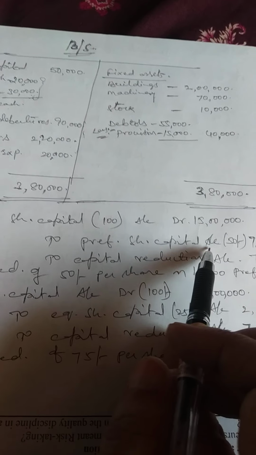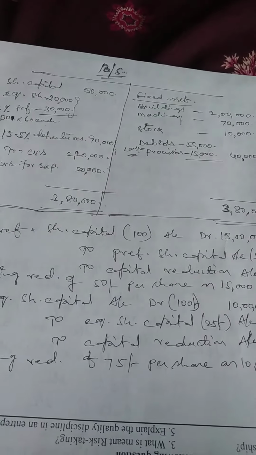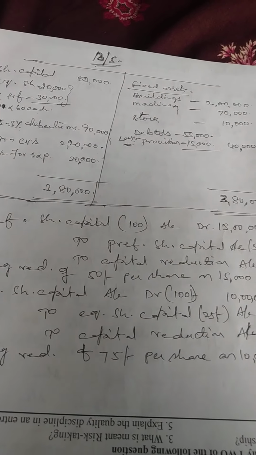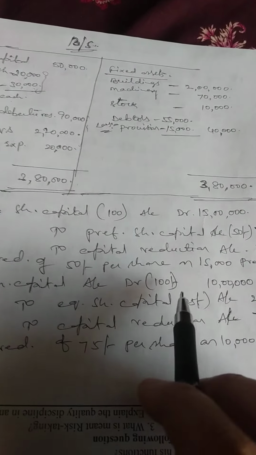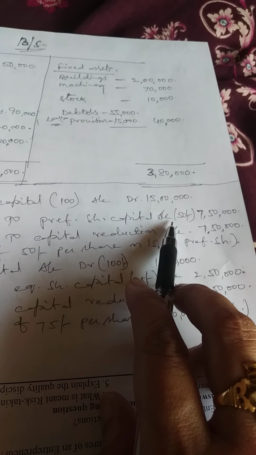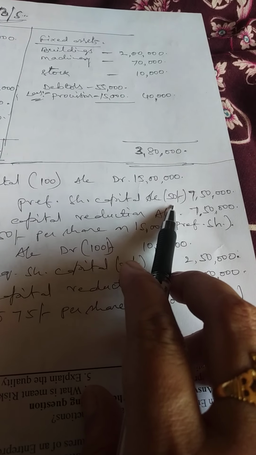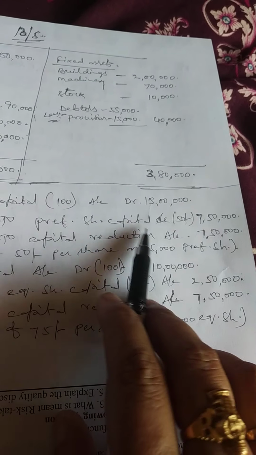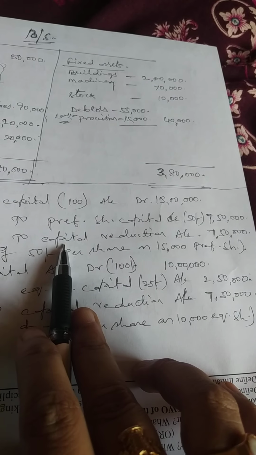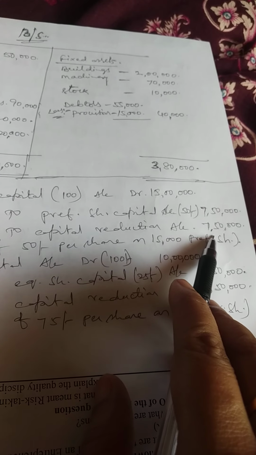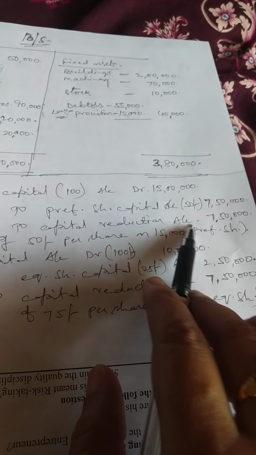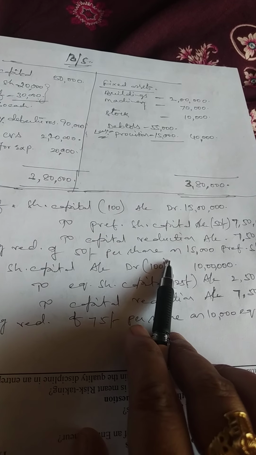Actually, why has he given the narration to maintain an equal number of shares? If the face value of the share is reduced, it is treated as though there is no change in the number of shares. That is the reason, to take out that notion, he has asked you to maintain an equal number of shares along with the reduction in the face value. So here, after reconstruction, the company has preference share capital of 7,50,000 and it is foregoing 7,50,000 as capital reduction. That means a 100 rupees face value reduced to 50 means it is foregoing 50%. That is as far as preference shares are concerned.